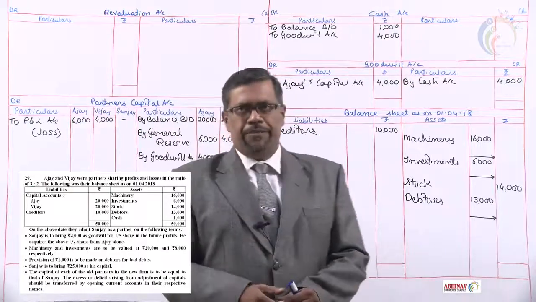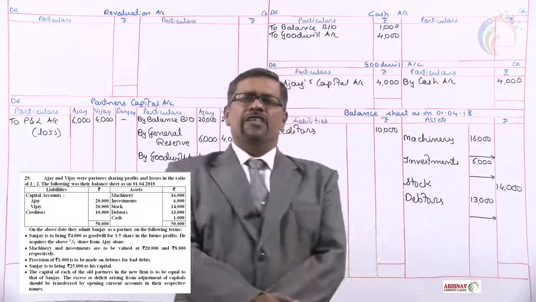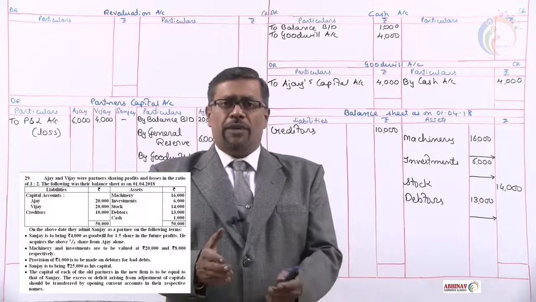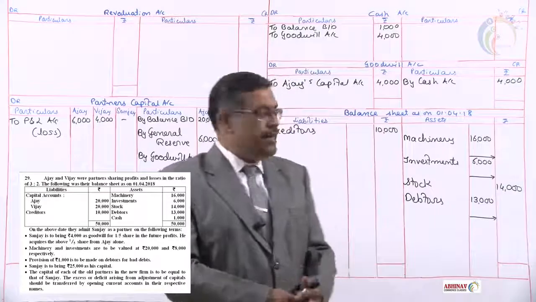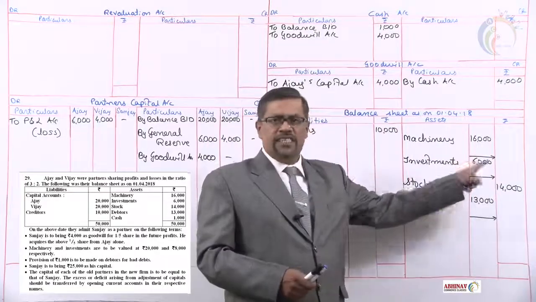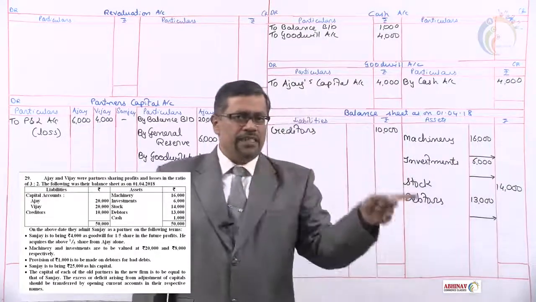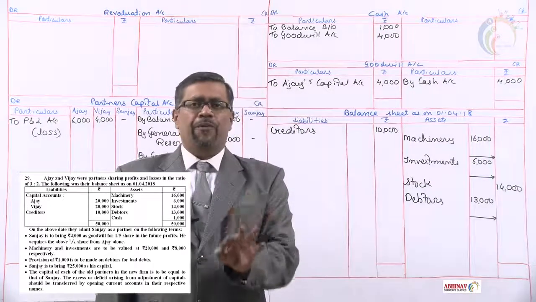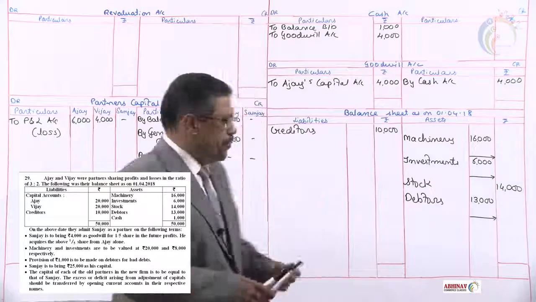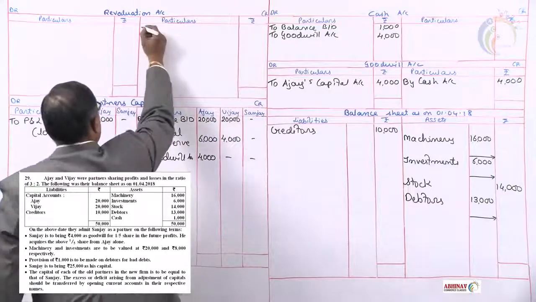Next adjustment. Machinery and investments new values are given. For that purpose, we have prepared the working notes. Machinery new value is 20,000. What is the book value? 16. Increase by 4. Seen in the working notes. Appreciation 4,000. Appreciation is the income.